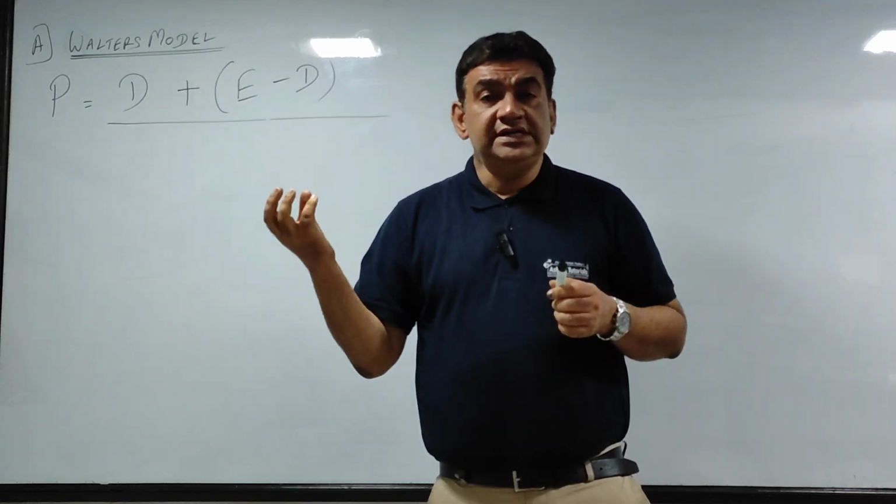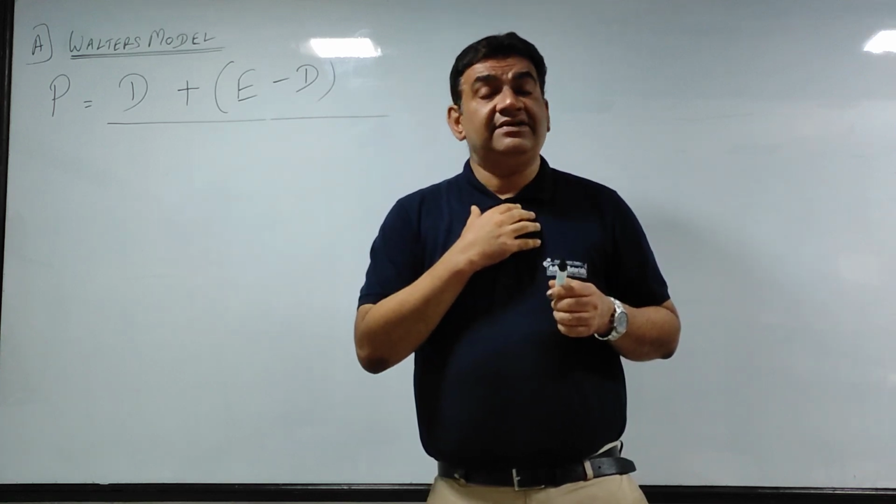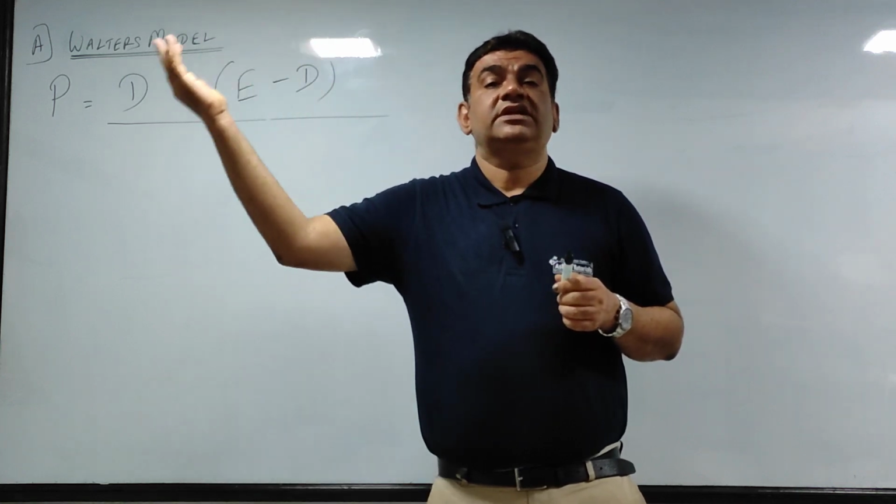So the amount earned minus the amount distributed as dividend is called retained earnings. That is the reserves what I have retained, which I will use in future.